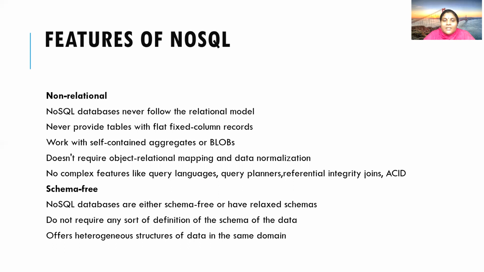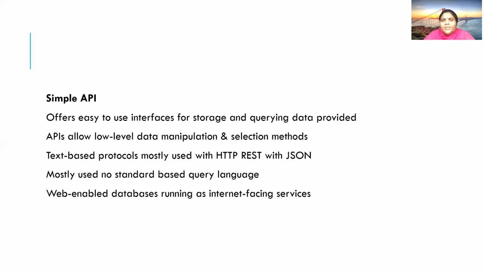Next, as I told, it is schema free. We don't have to follow any kind of definitions or structures to store the data. Sometimes in RDBMS we have to store similar domain data together, but here we need not do that. Next, it has a very simple API. API is nothing but the programming interface. You have two types of interface: one is with the shell prompt, the other is with the GUI prompt, where you have all the data to be stored in the form of JSON. So we do not use any complex SQL query to store and retrieve the data. Thank you.